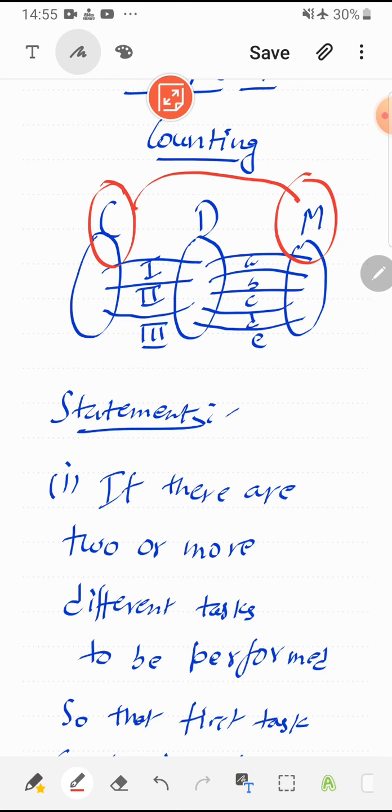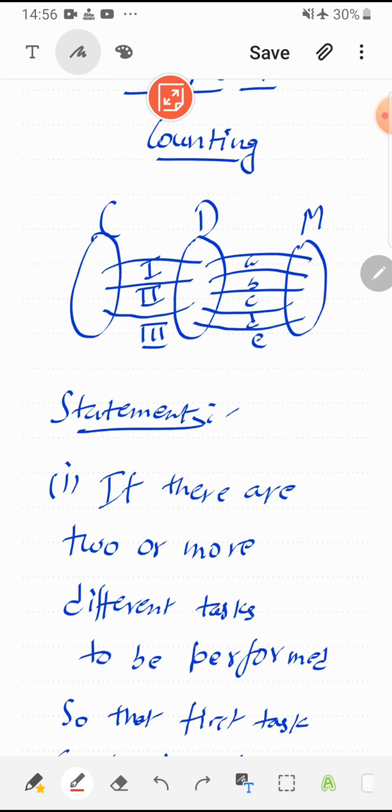My main task was to go from Chandigarh to Mumbai. I broke my task into two parts, Chandigarh to Delhi and then Delhi to Mumbai. That is why I multiplied the number of flights and the total was 15. So this fundamental principle of counting tells us when to multiply and when to add.